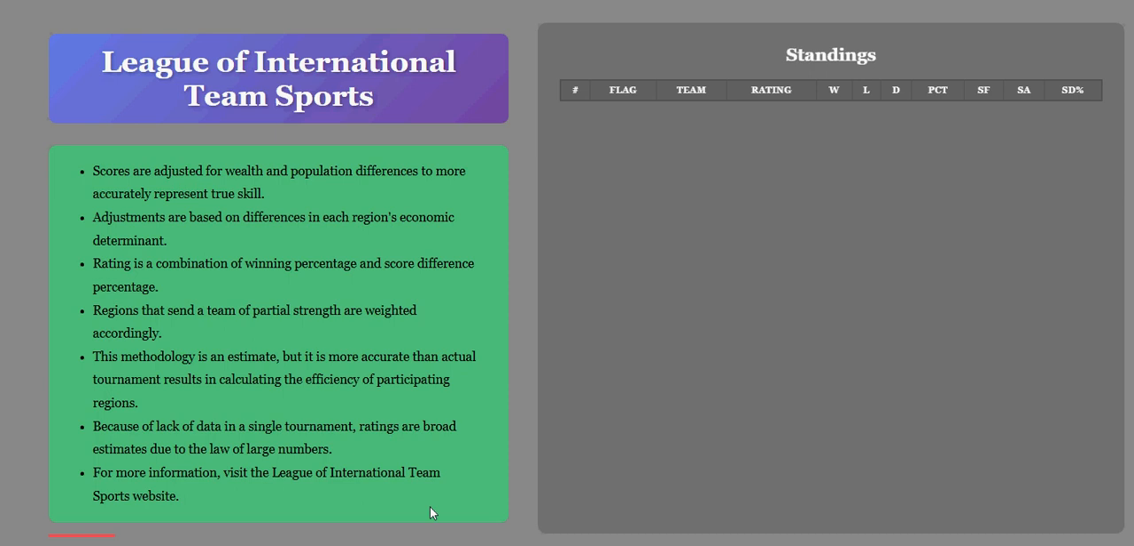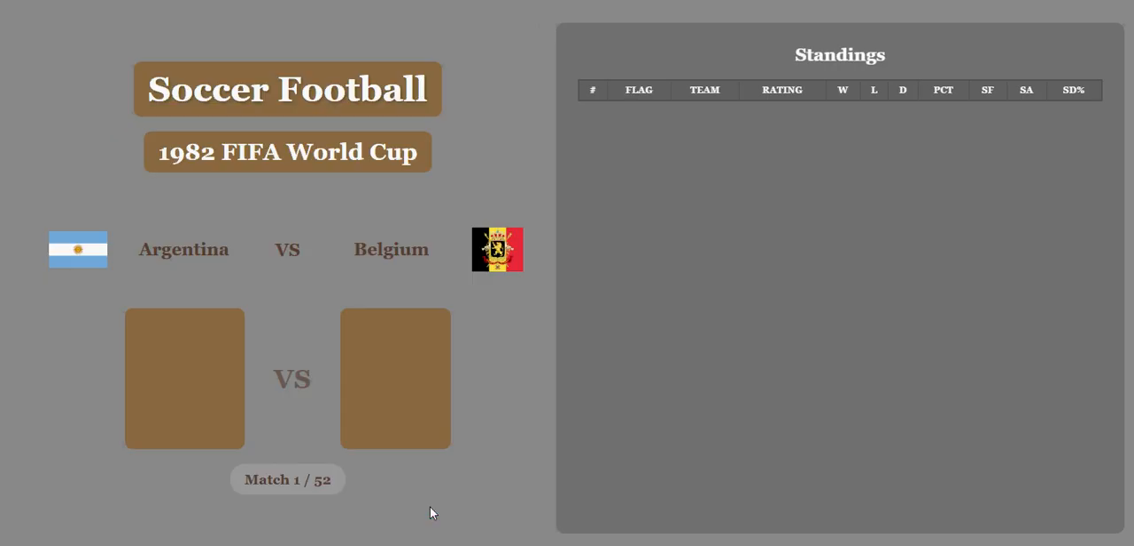We're taking a look at the 1982 FIFA World Cup. We're looking at it from a perspective as if all the countries involved had a similar amount of wealth and population. It's a better way of determining rankings. Of course, if that was the case, there would probably be slightly different teams playing. But we're working with what we got, folks.